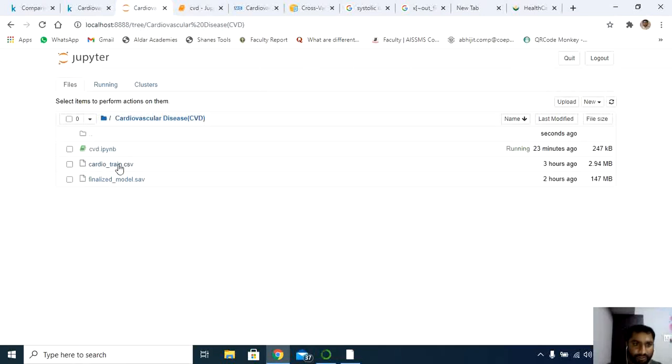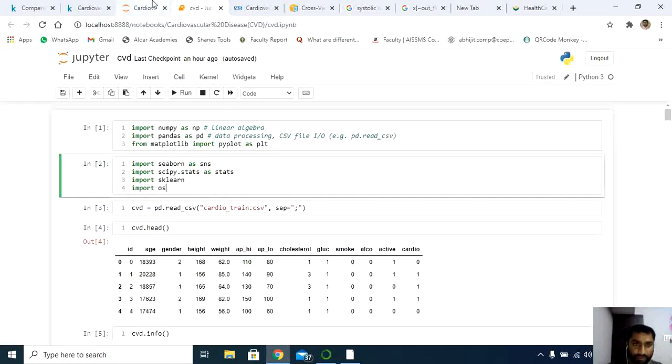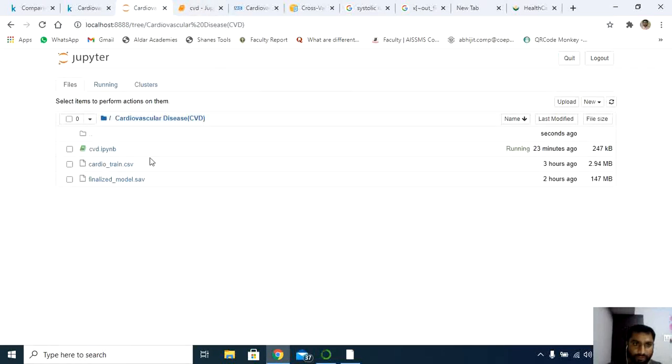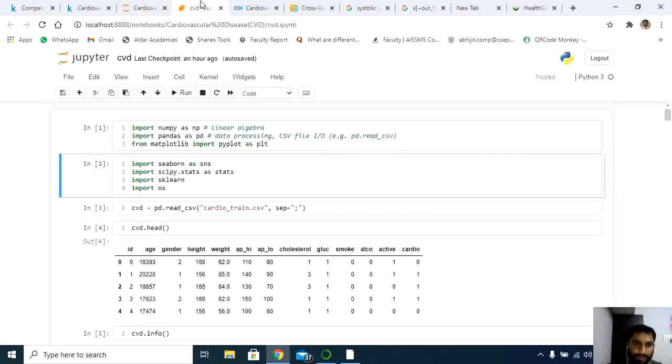Now, I have already downloaded the data set, and the data set is available. I have uploaded the data set here. You can see here cardio_train.csv, which is in CSV format. Remember, this is in the same folder. If you are storing it in some other location, you have to give the path while calling the data set in CSV here.